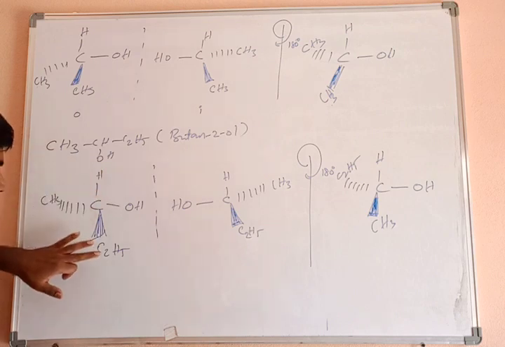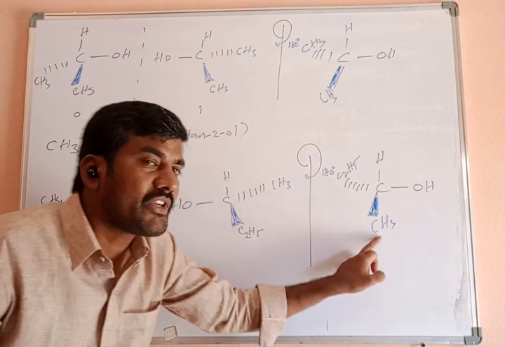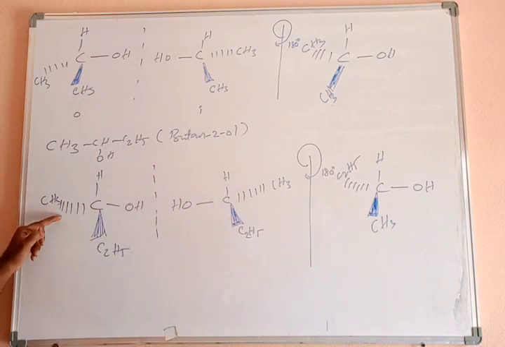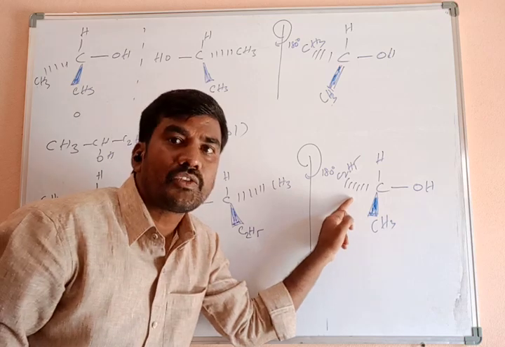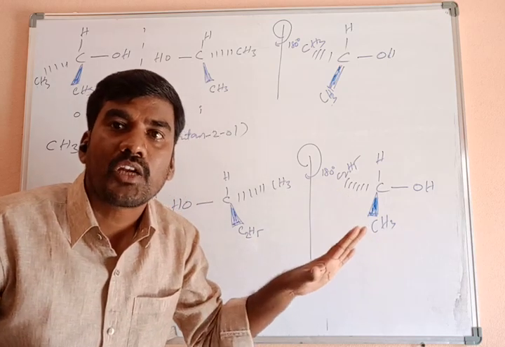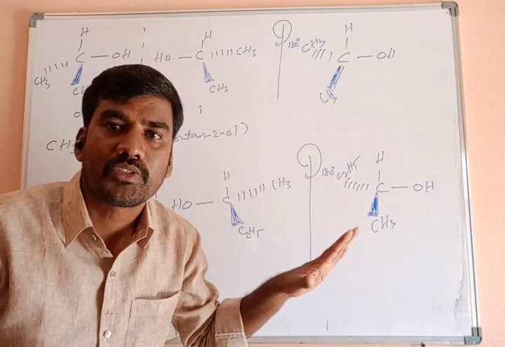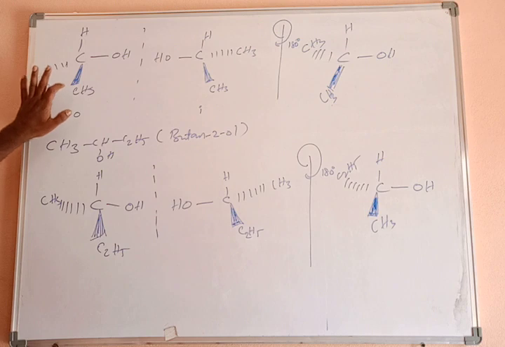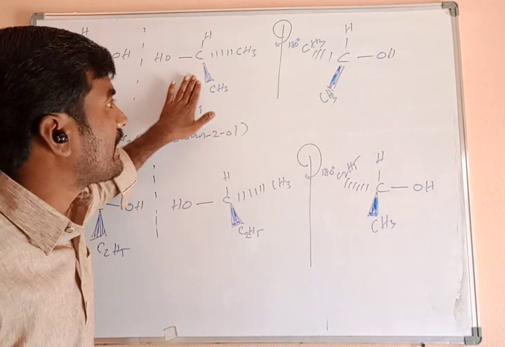Now when this molecule is removed from the surface and kept on this molecule, all atoms and groups of atoms are matching. Hydrogen, OH group is matching, CH3 matching, both are same. So both are superimposable on each other. Superimposable means achiral molecule. Propan-2-ol is an achiral molecule.